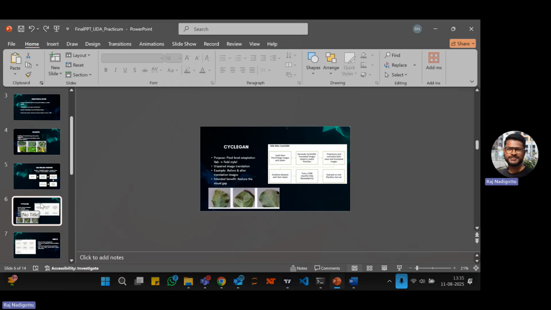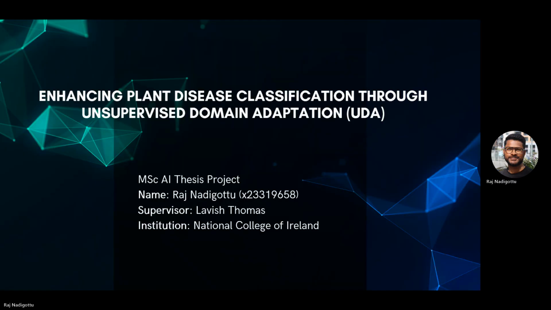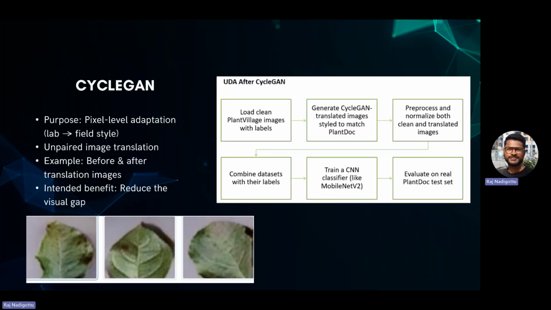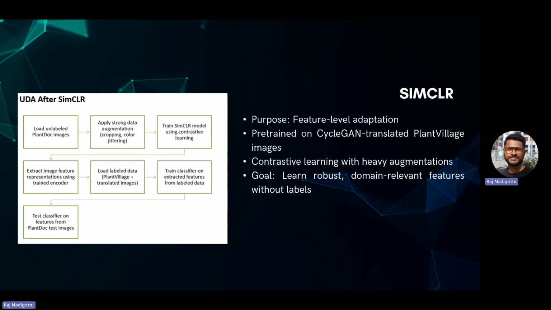So after CycleGAN is implemented, we will move to SimCLR, where we will get the feature level adaptation to our models, right? So here we will extract the features from CycleGAN translated PlantVillage images. This is like contrastive learning with augmentations, right?